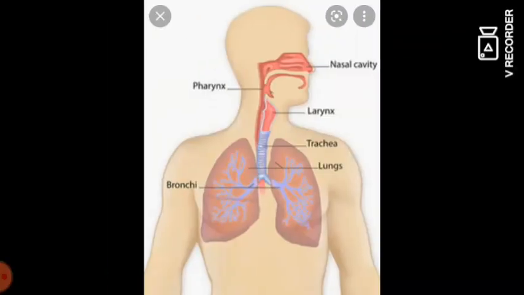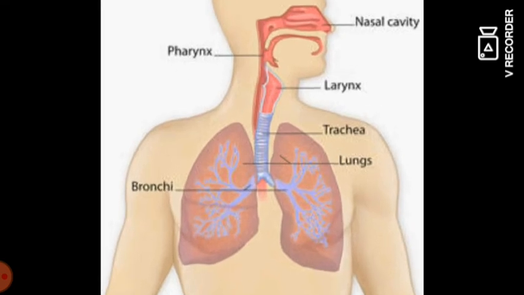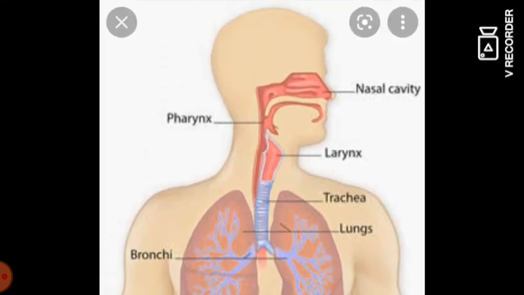And human beings, not only human beings, but cat, dog, horse, monkey, all these animals respire through the lungs. So now we have studied the respiratory system in animals of different types. In the continuation, we can study the respiratory system in humans in the next class. Okay. Thank you.